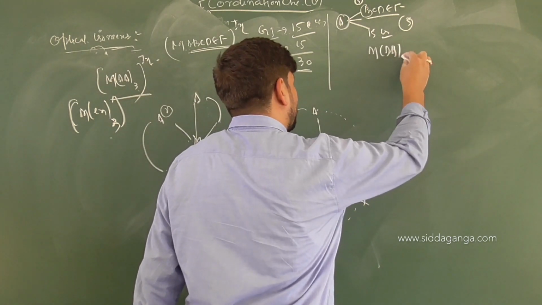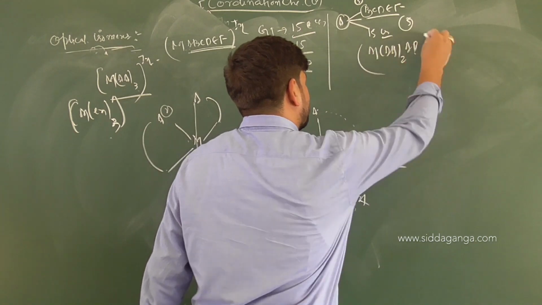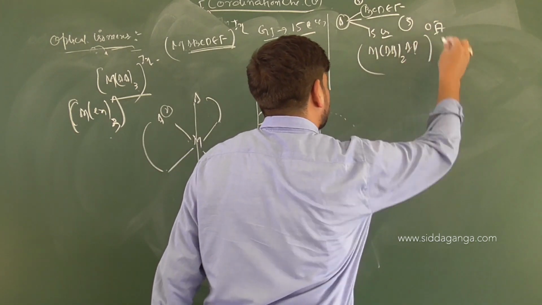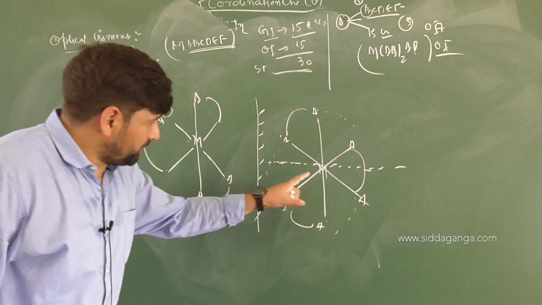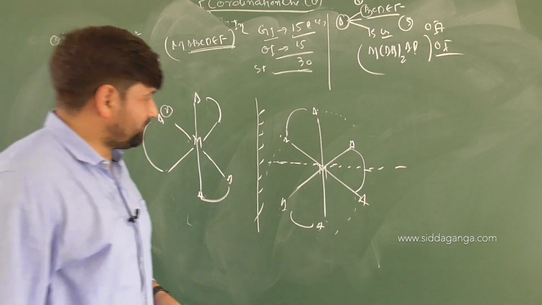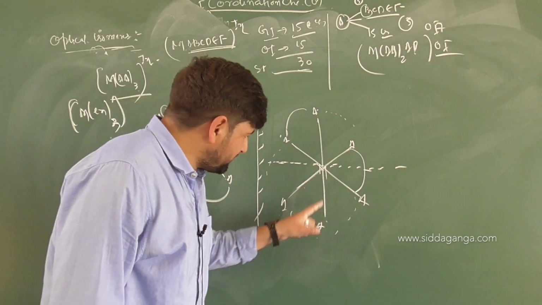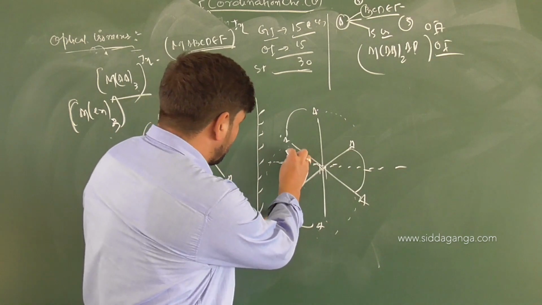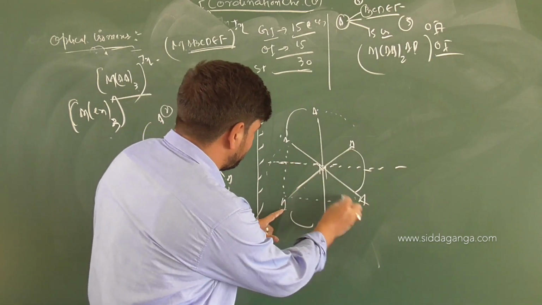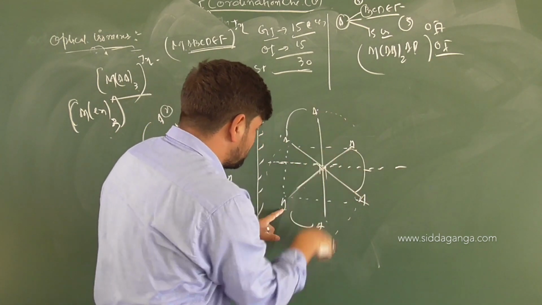Which formula? M, AA twice, AB. So according to the diagram, it will be optically active. It will have optical isomers in it. Very good. But when you look at this image, children, you will find out that this is above the plane and this is in the plane. So these four are in the plane. Now you can see it here. These four are in the plane. These two are going outwards.